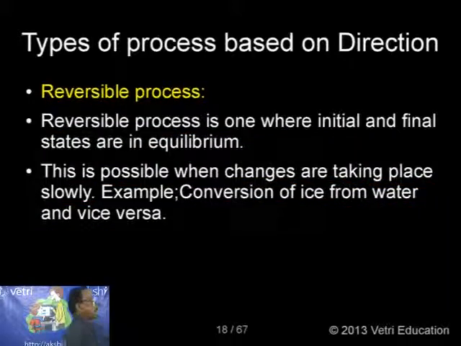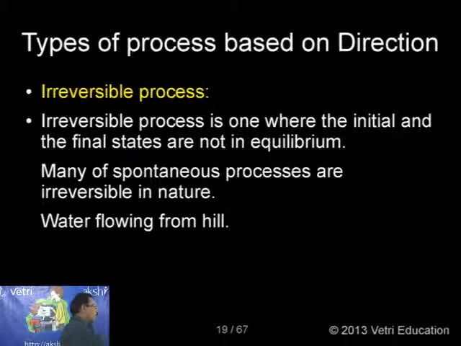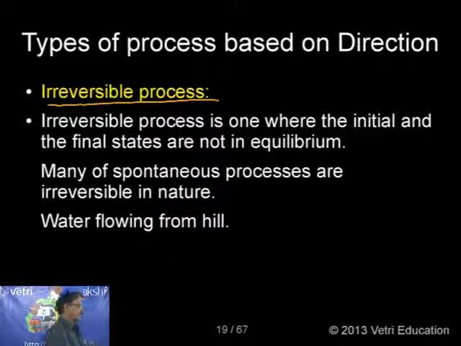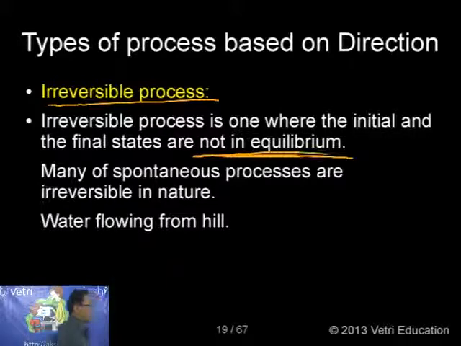Okay, the next interesting one: irreversible process. What is irreversible process? Irreversible process is one where the initial and final states are not in equilibrium. So that is called an irreversible process.